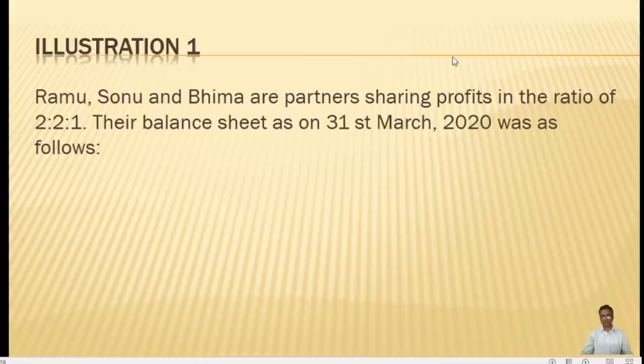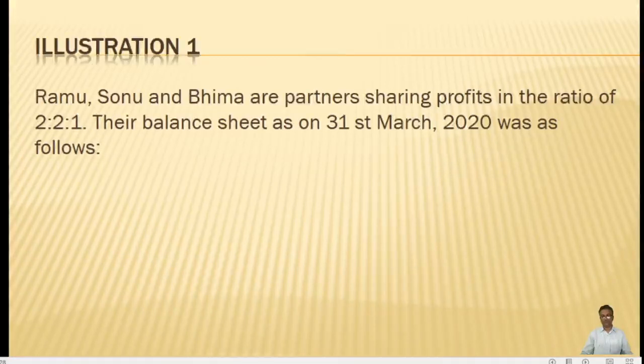Bhima is the deceased, so the remaining partners have an old ratio between themselves of 2:2:1. In that we have to take up only Ramu and Somu.